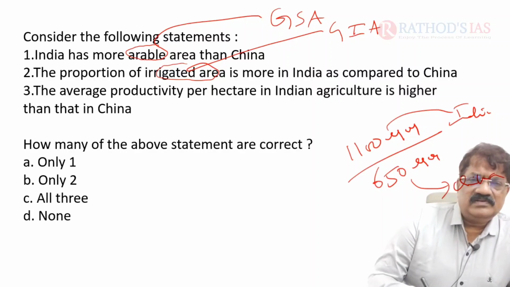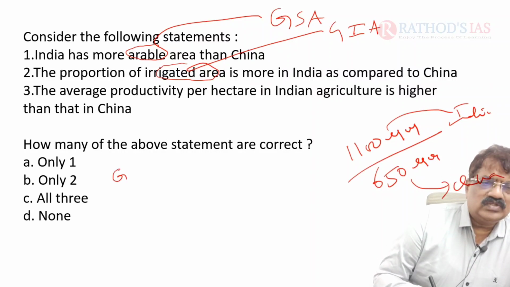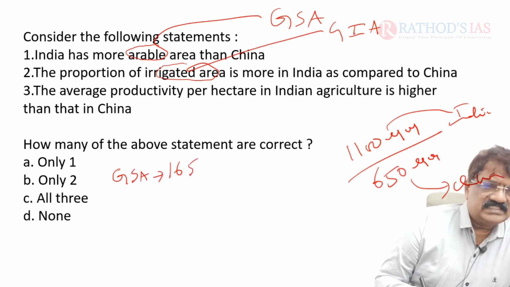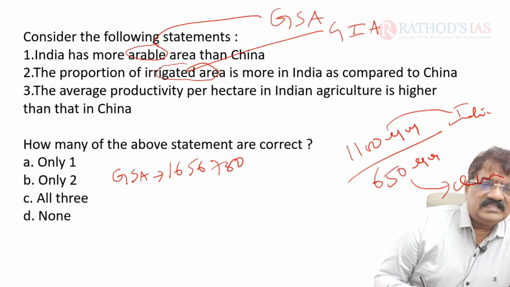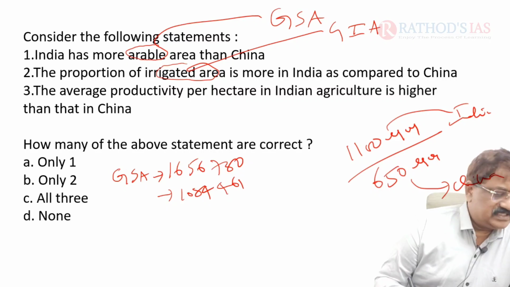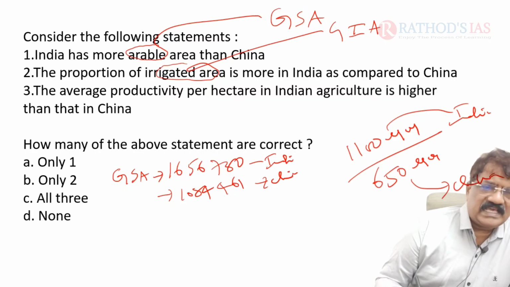For example, according to data, the GSA, gross sown area, in India is 16 lakh 56,780 square kilometers, whereas in China it seems 10 lakh 84,461 square kilometers. So India is leading over China in GSA.